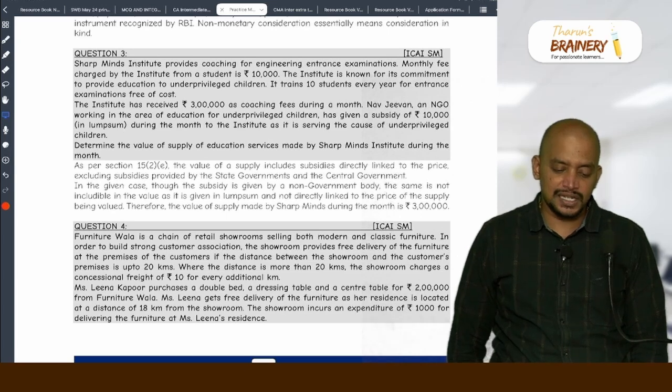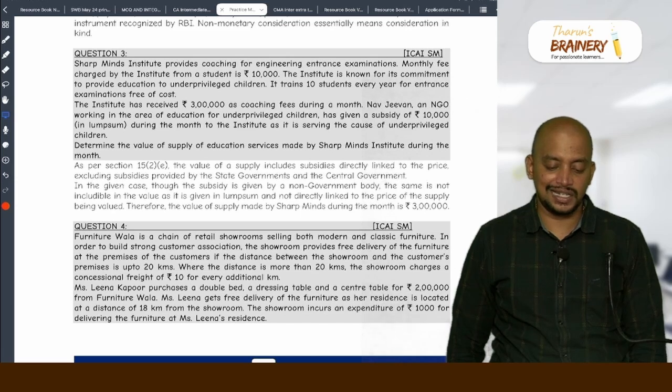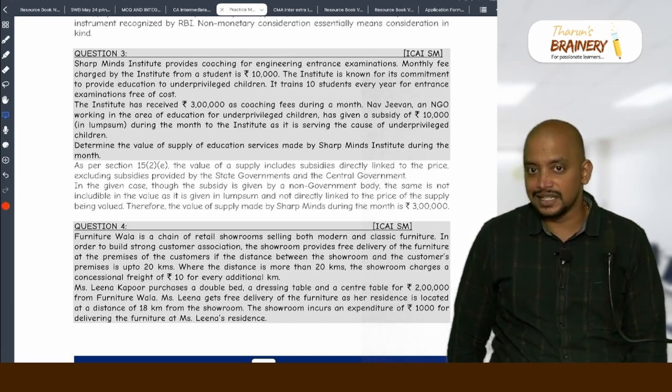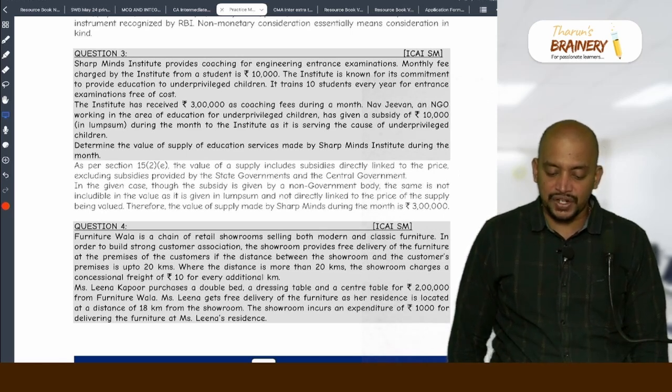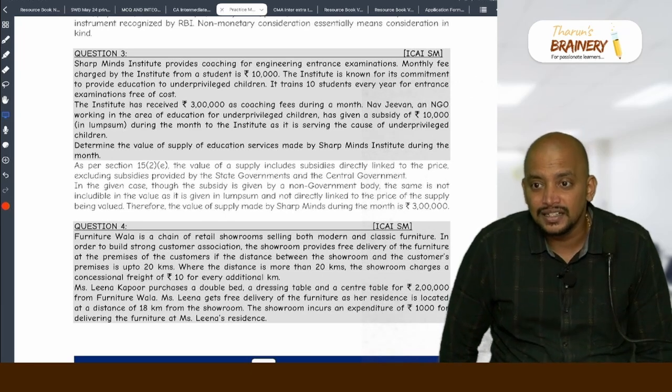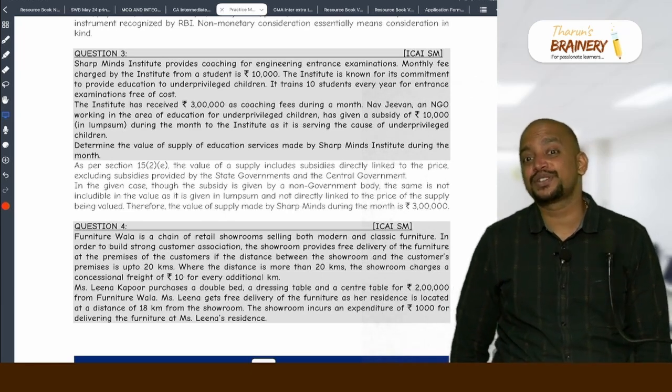So first, what is the fee that they are charging? The fee is 10,000 rupees per student, and total fees is 3 lakhs. And now Jeevan, an NGO working in the area of education for underprivileged children, has given a subsidy of 10,000, so it is not per student.